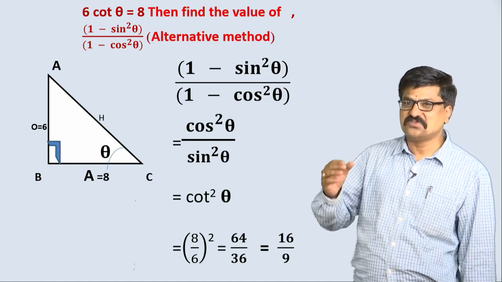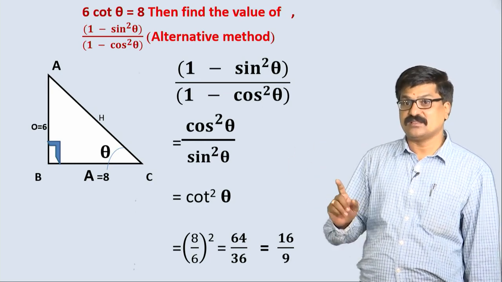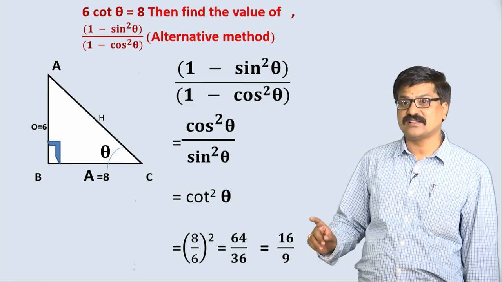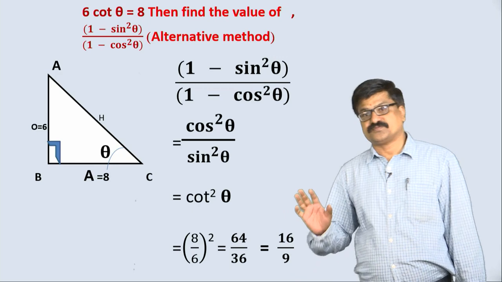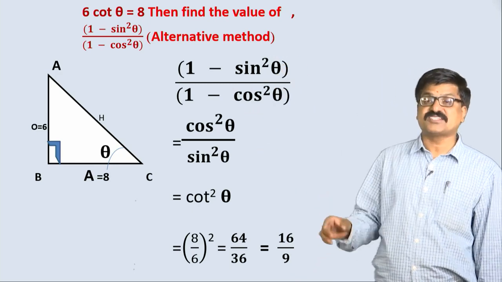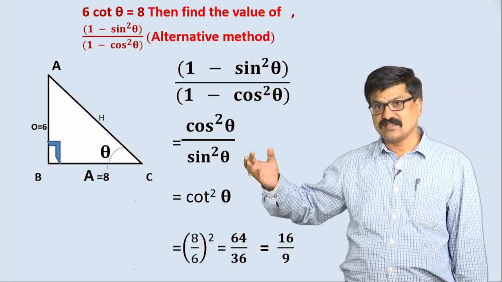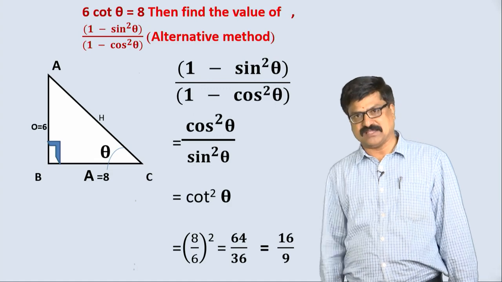You can do any appropriate method, then you are getting a 100% correct answer, right. This is the alternative method for this problem. In the textbook, many problems are there based on the basic ideas, probably you can solve them by different methods.